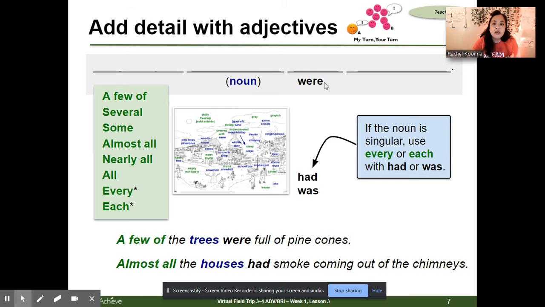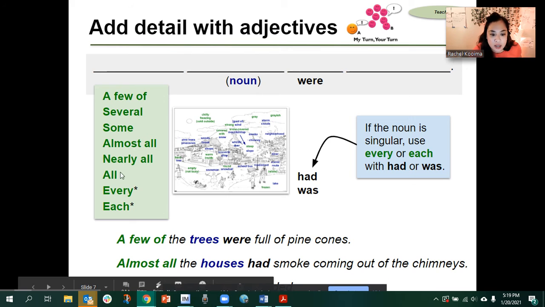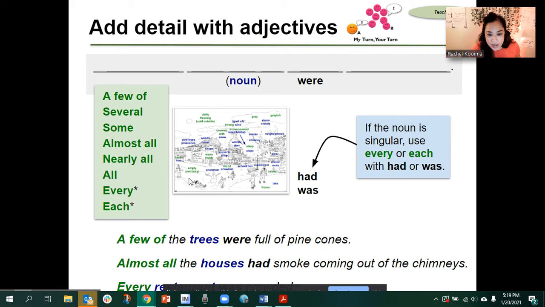When you plug in the noun and you use were, had, or was, you have to describe what the noun looks like or what's going on with the noun to paint that picture. So we can say every, or let me try another one on my own. Every, what else do we see?